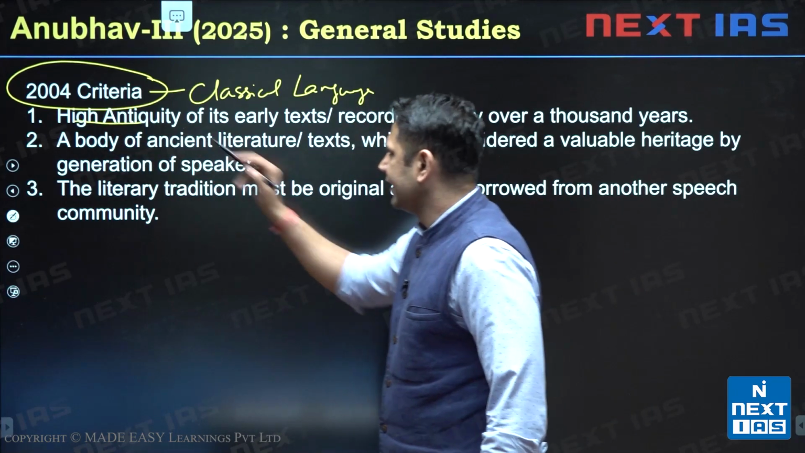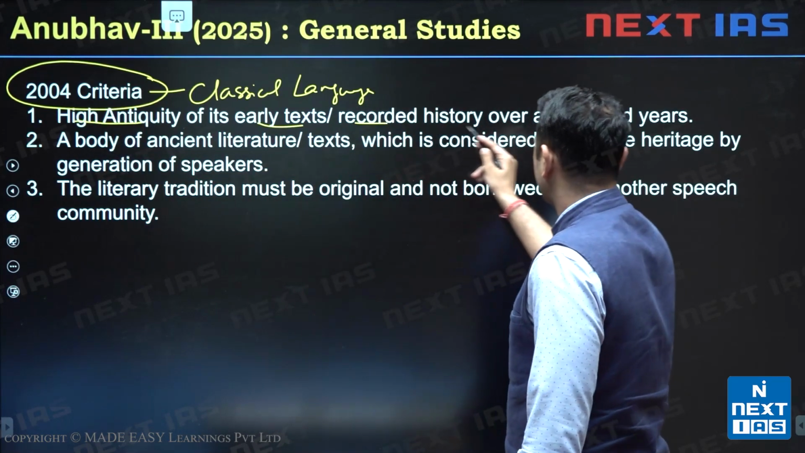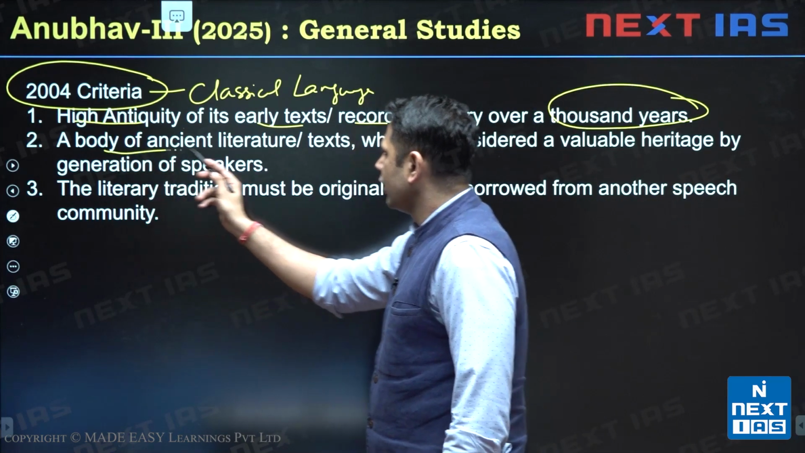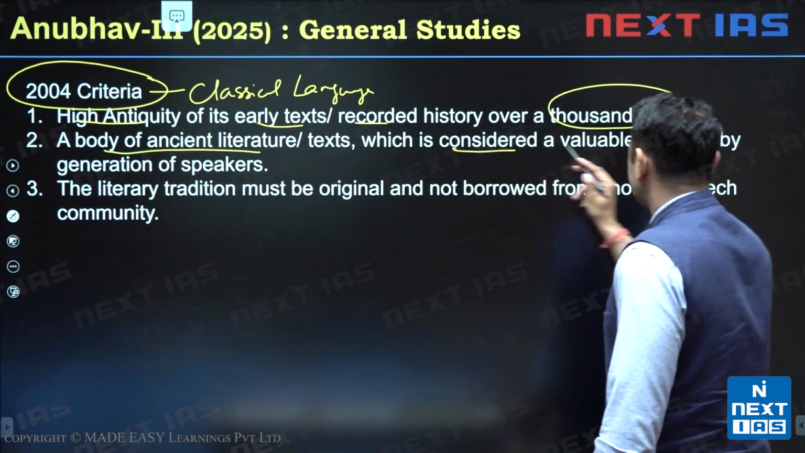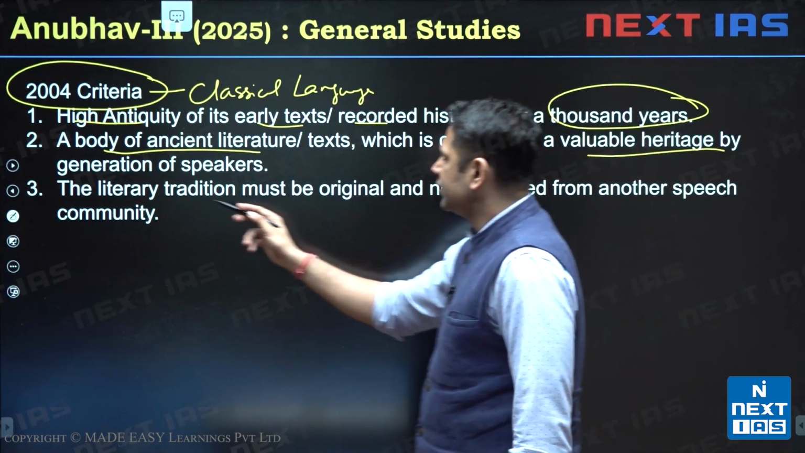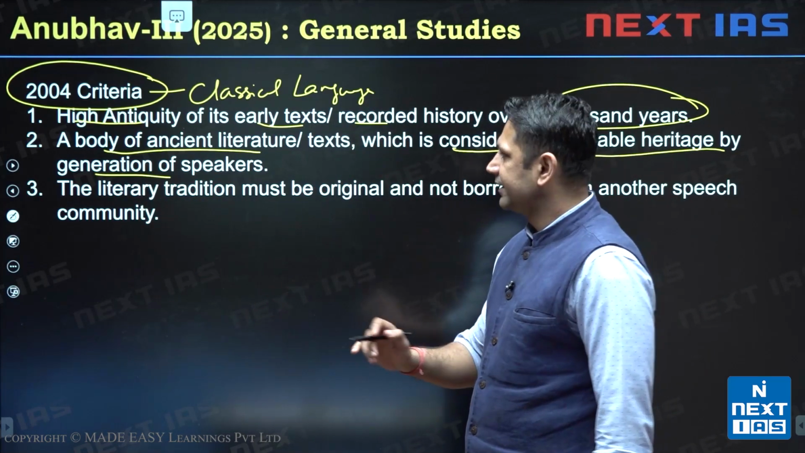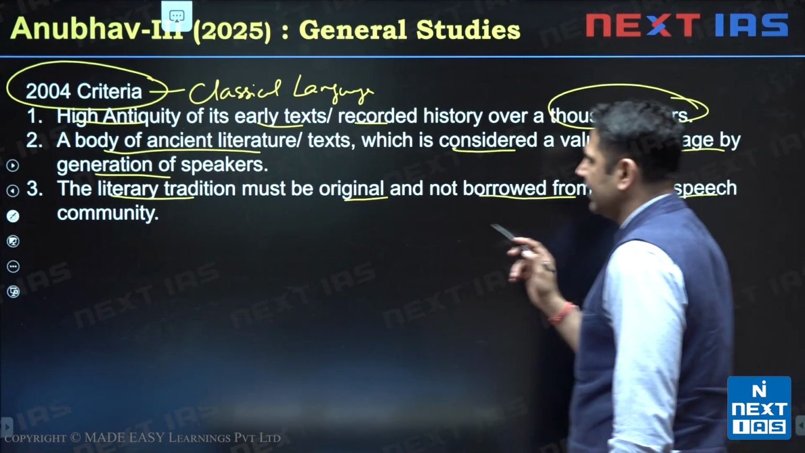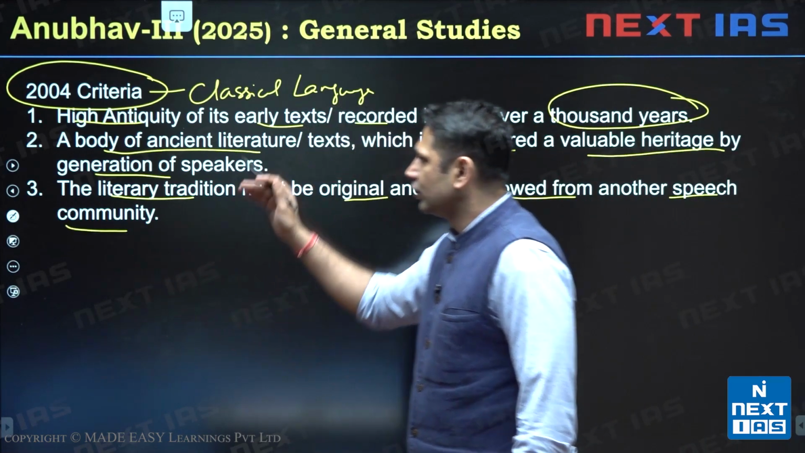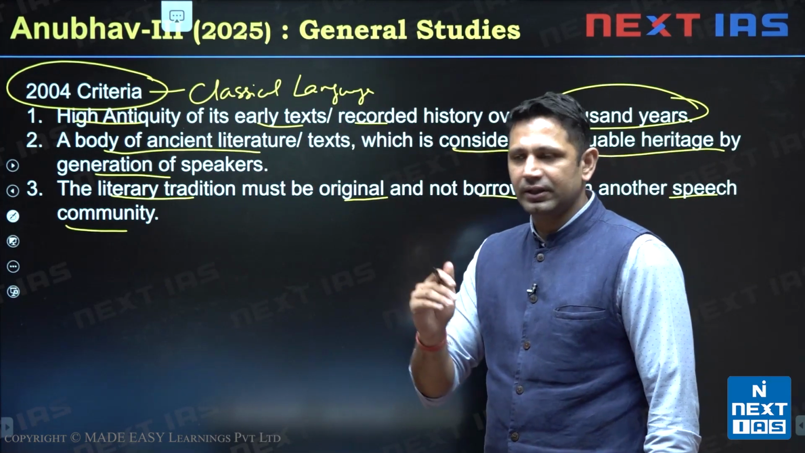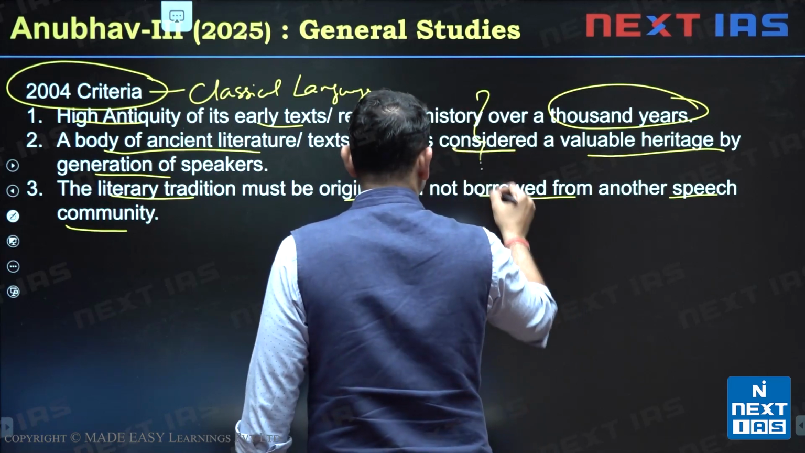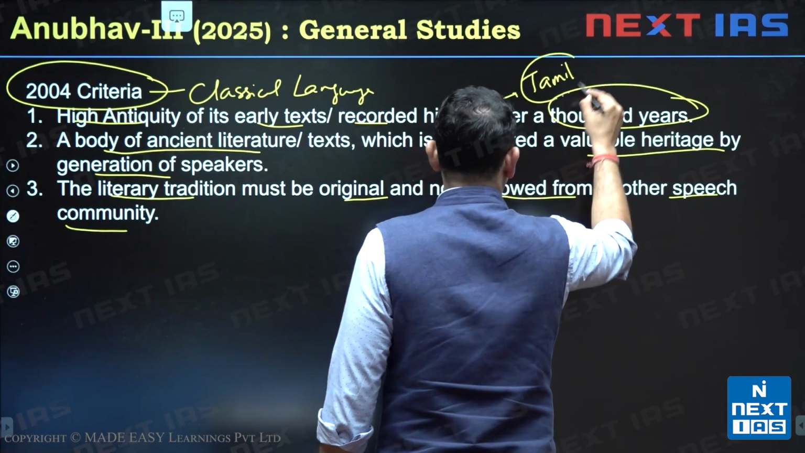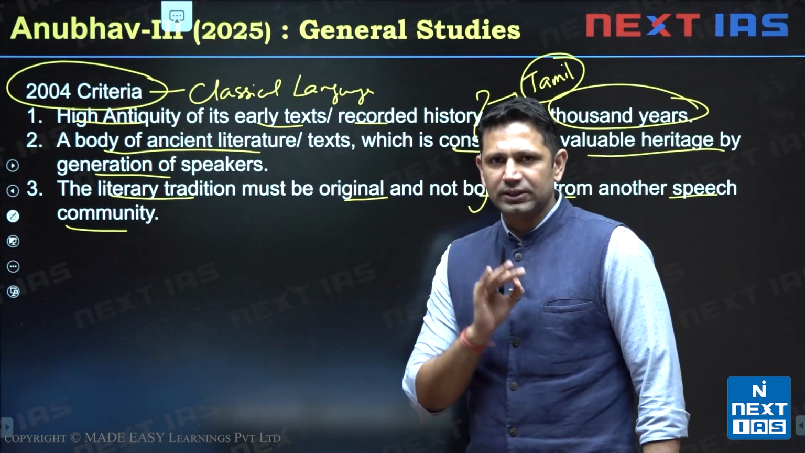It should have high antiquity of its early text recorded early history over thousands of years. Secondly, a body of ancient literature or text which is considered a valuable heritage by the generation of speakers. Third condition was the literary tradition must be original and not borrowed from any other speech or community. So these were the three conditions that were earlier there. According to these, Tamil language was accorded the classical language status.